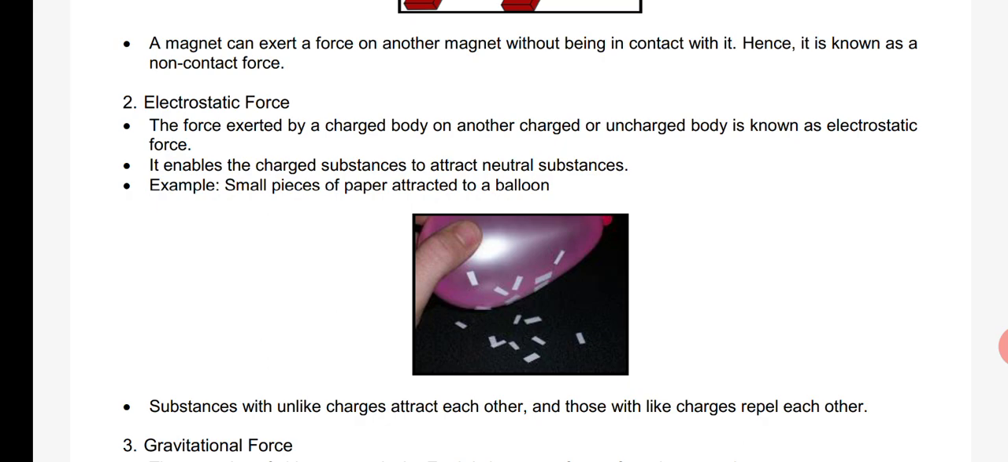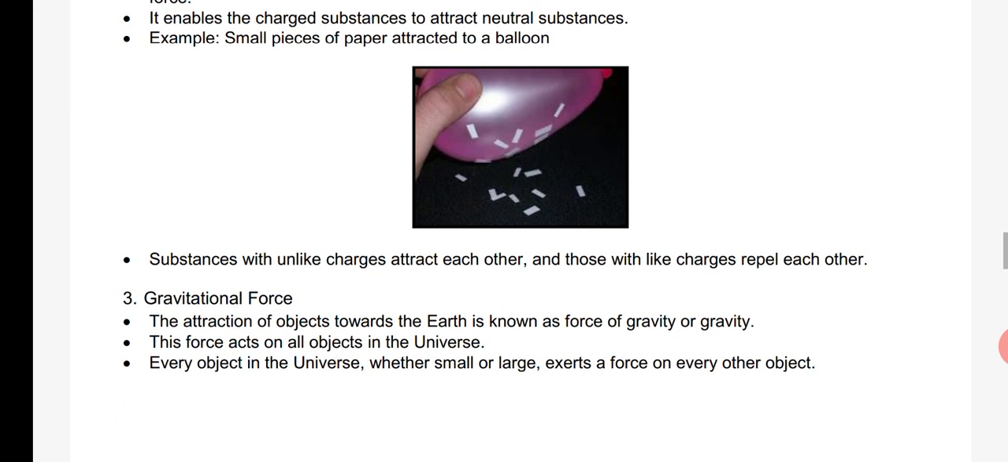So when you bring the positively charged object near the neutral object, what happens? All the negative charges will come to one side. So then also you can see the attraction between the two objects. So this is also a non-contact force. That is why we call electrostatic force a non-contact force. An example is a small piece of paper attracted to a balloon. Substances with unlike charges attract each other and substances with like charges repel each other. Just like magnetic force, here also like charges repel each other and unlike charges attract each other.